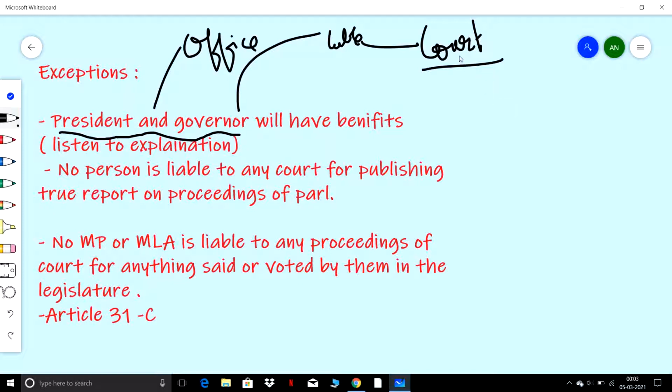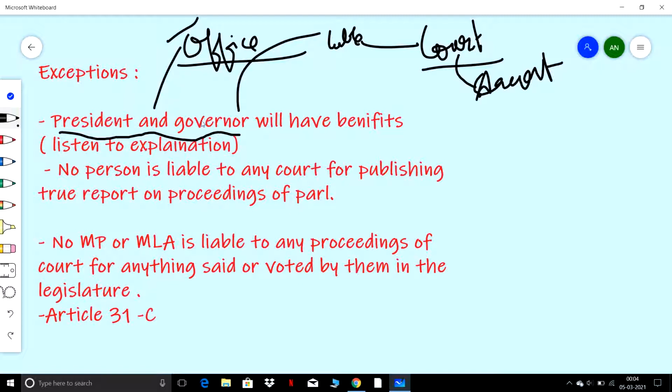And the second is, the court shall not initiate any proceedings of arrest against the president and governor during the term of their office. And the third one is, criminal proceedings shall not be continued against the president and governor during the term of their office.